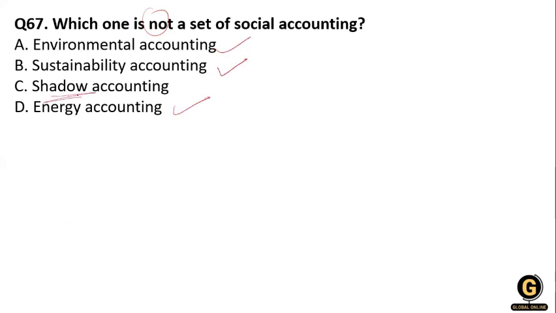There is a shadow accounting, but it is used for the practice of calculating incentives. It is calculating the incentive payout by the individual, apart from the official accounting record, for the purpose of detecting errors. Clear? So option C is correct. It is not a social accounting. It is used in the practice of calculating incentives.